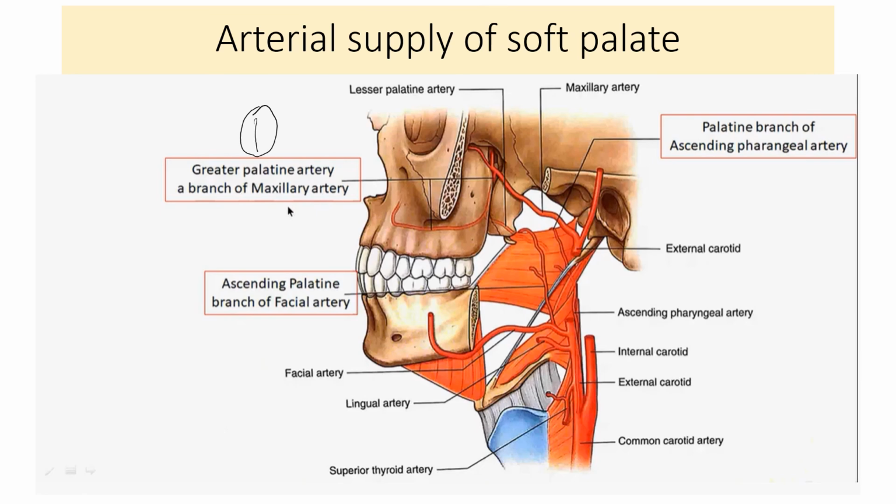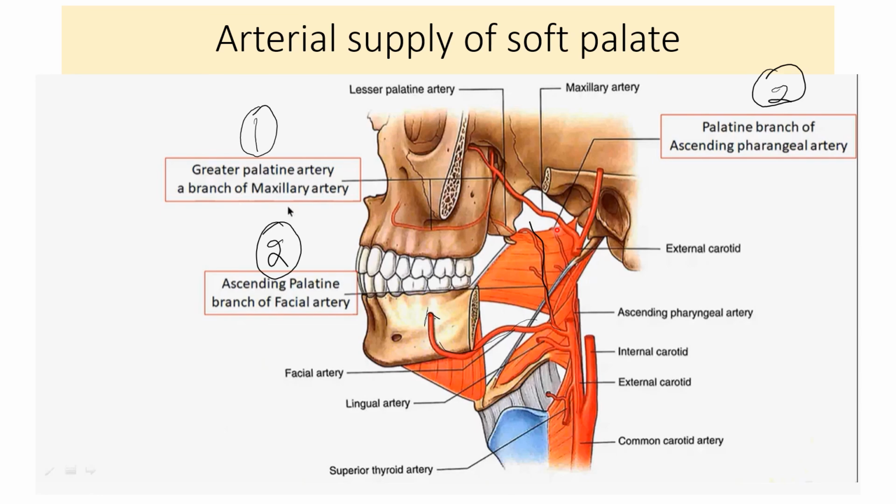Then ascending palatine branch of the facial artery. Remember, this is facial artery. This is the ascending palatine branch, which supplies the soft palate, tonsils, and the nearby area. Then third is the palatine branch of the ascending pharyngeal artery. This is the ascending pharyngeal artery.